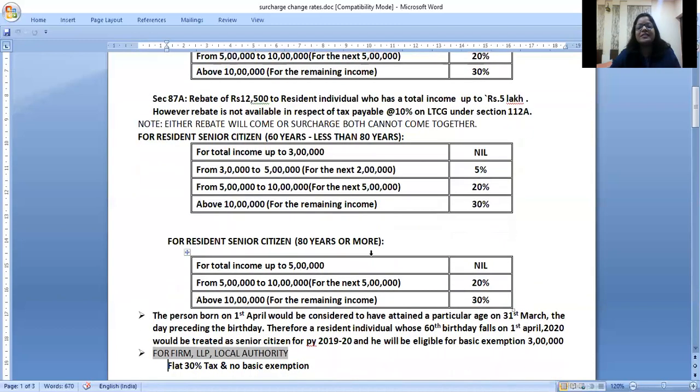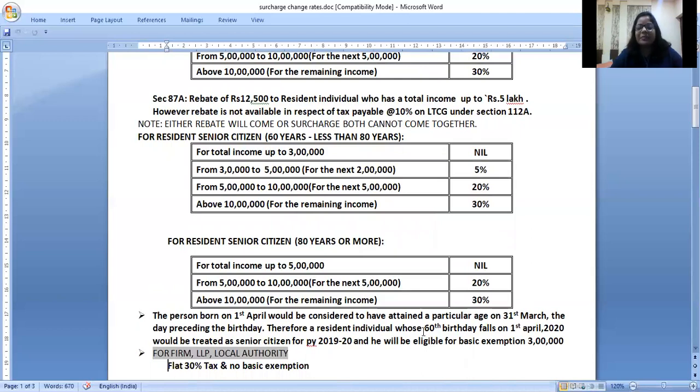Super senior citizens who are 80 years and above, 80 years will be covered here, 60 years covered here, 59 years here. So for 80 years and above, the basic exemption is 5 lakh. If income exceeds 5 lakh up to 10 lakhs, on the next 5 lakhs directly 20%, and above 10 lakhs it is 30%. Okay, a very minute point given here is our financial year is 1920.